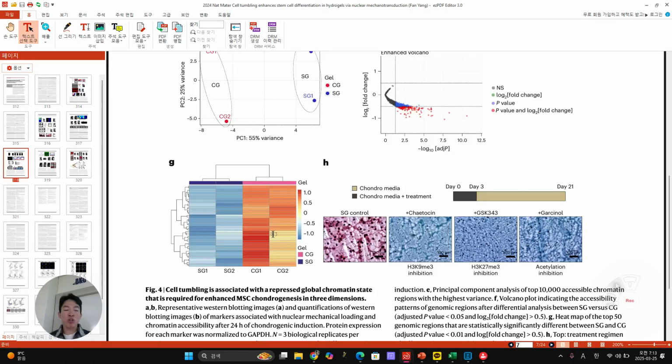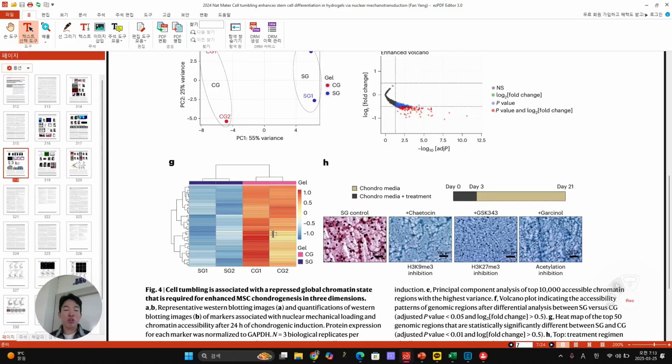And then they want to know what is the role of this protein. So soluble RGD, which is a competitive manner. SG has already RGD structure inside the gel. So when they add soluble RGD, this soluble RGD competes with the RGD inside of the hydrogel.